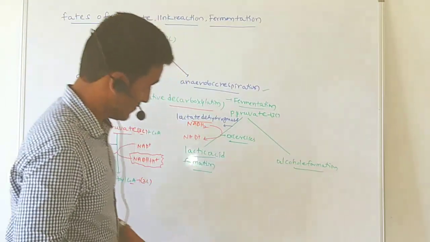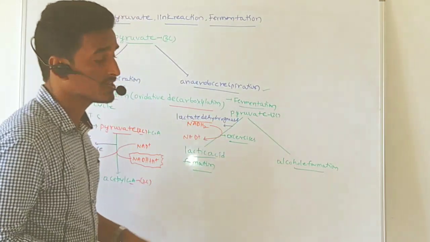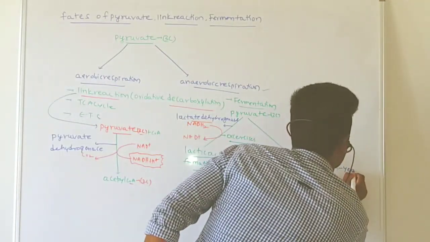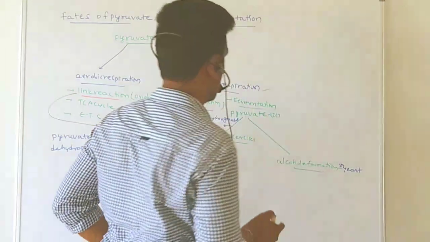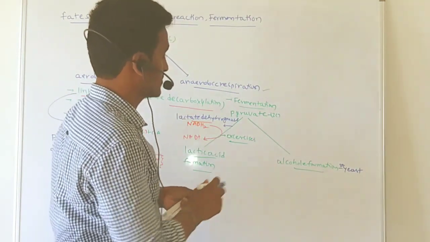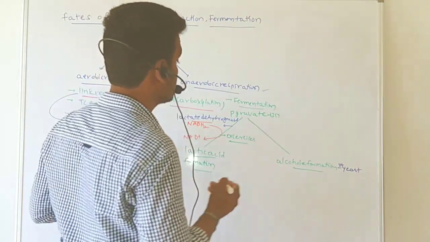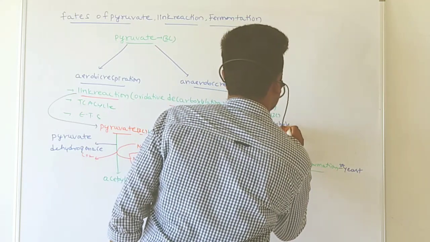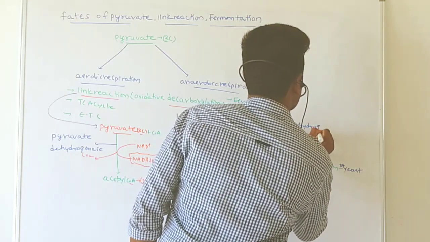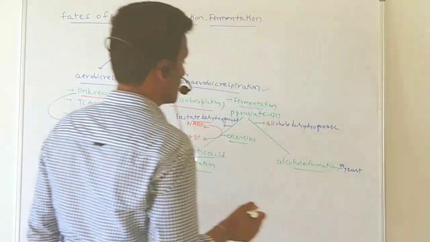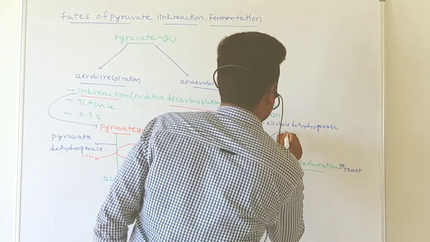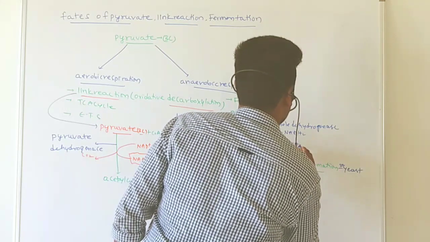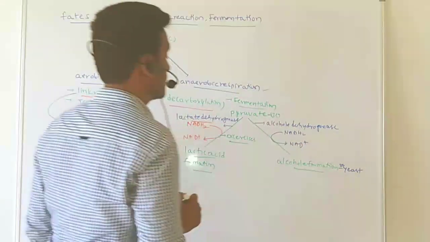So what about alcohol formation? This alcohol formation generally takes place in yeast. What happens in this process? It occurs in the presence of an enzyme. What is that enzyme? Alcohol dehydrogenase. In this process also, NADH2 is converted into NAD.